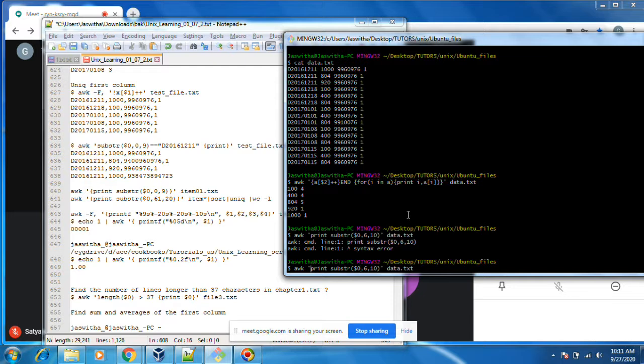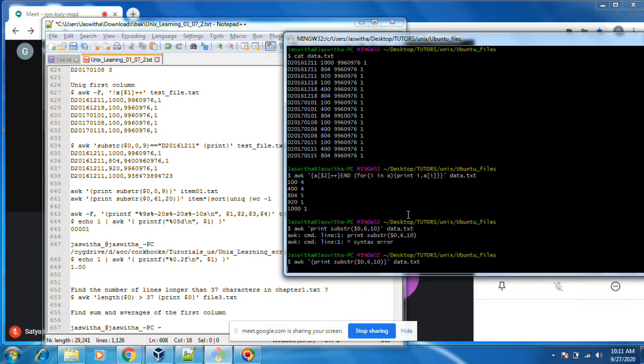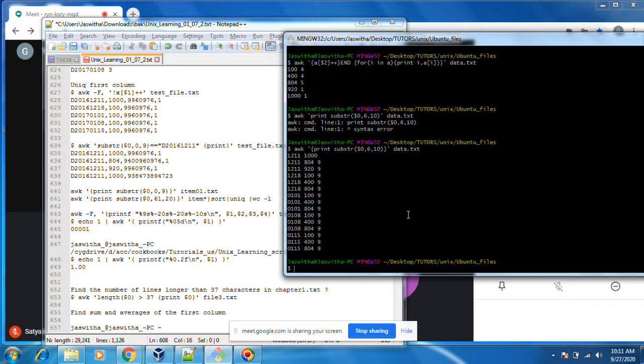Always we need to use flower brackets, then only it works. You see, it will print only this one.